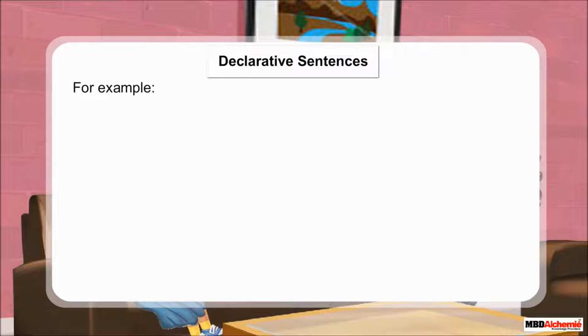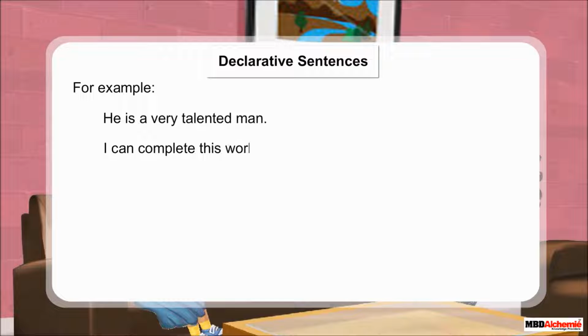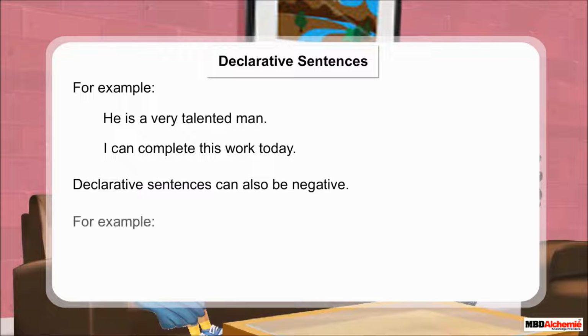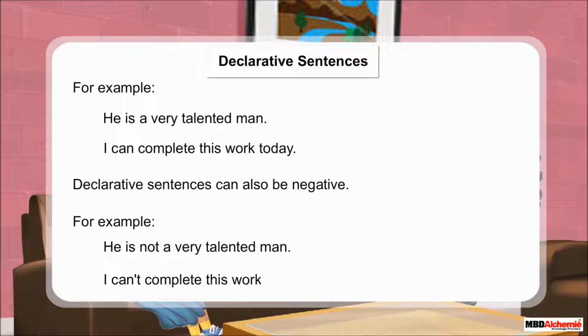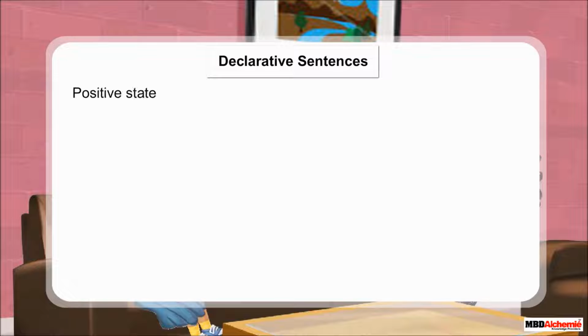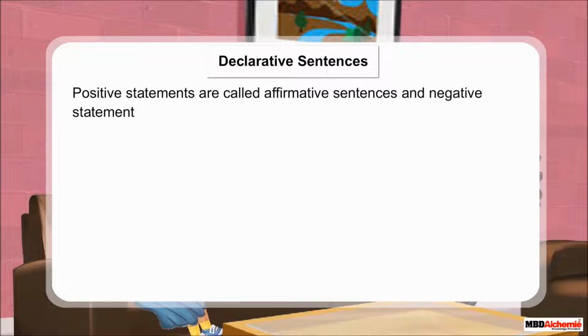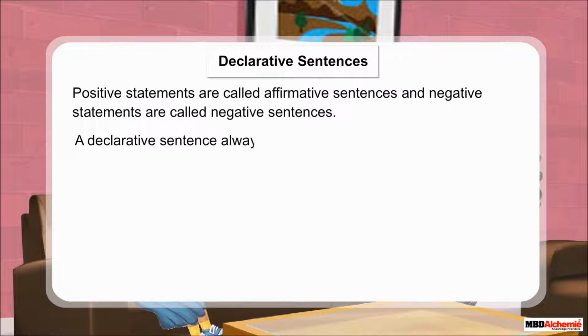See some examples of declarative sentences. He is a very talented man. I can complete this work today. Declarative sentences can also be negative. He is not a very talented man. I can't complete this work today. Positive statements are called affirmative sentences, and negative statements are called negative sentences. Remember that a declarative sentence always ends with a full stop.